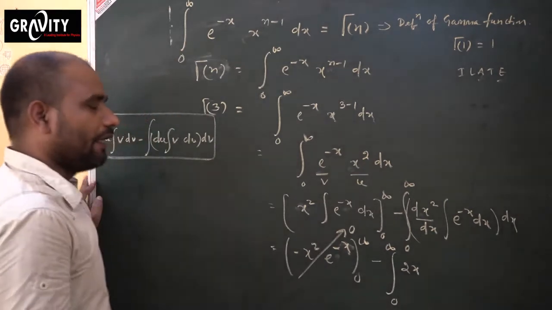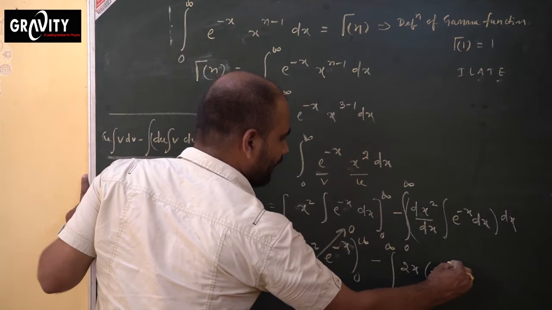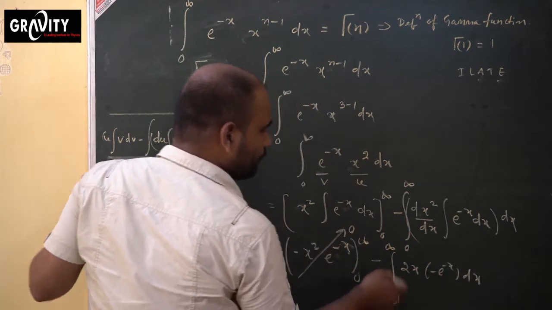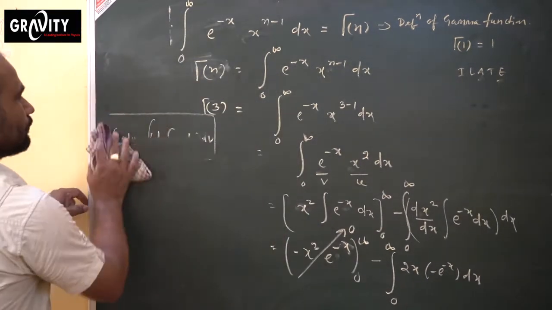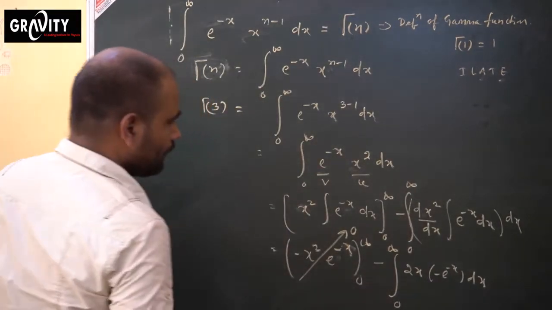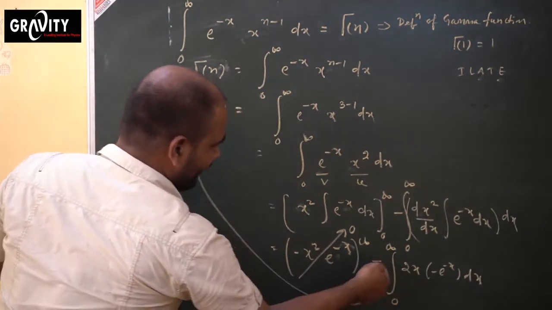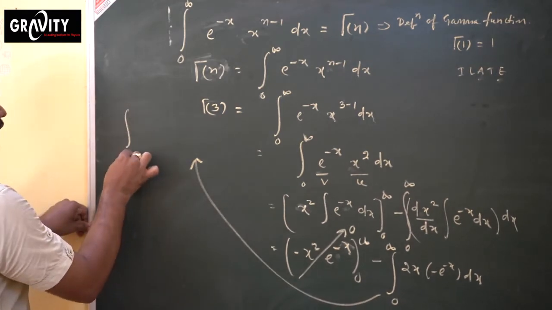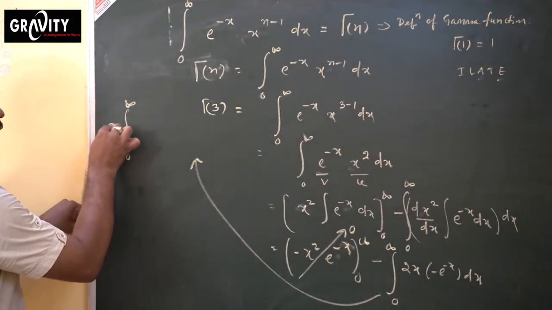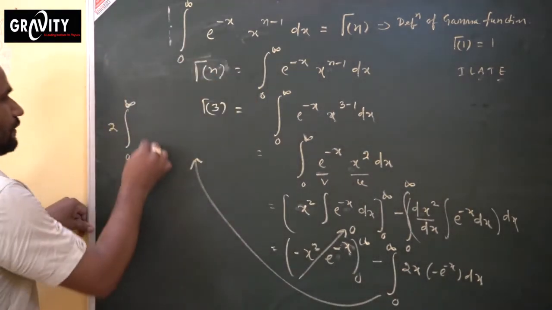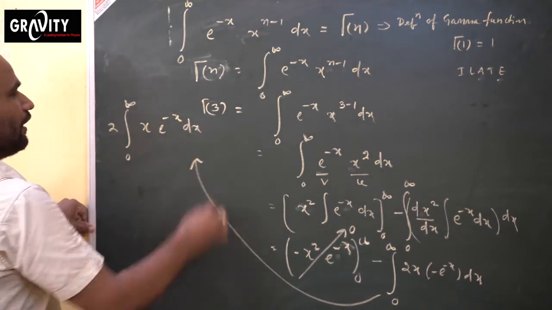2x. Again, integration of e power minus x means how much will come here? Minus e power minus x dx. The limit from 0 to infinite. Okay. Now what happened? So this is equals to, here minus plus will come. So integration from 0 to infinite. Then 2 is coming out, 2 of x e power minus x dx.